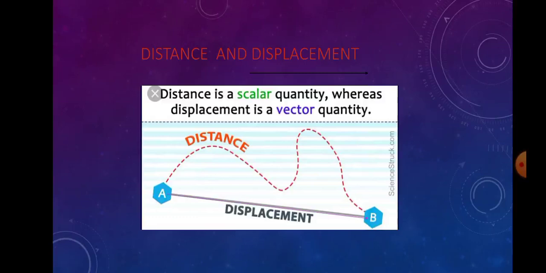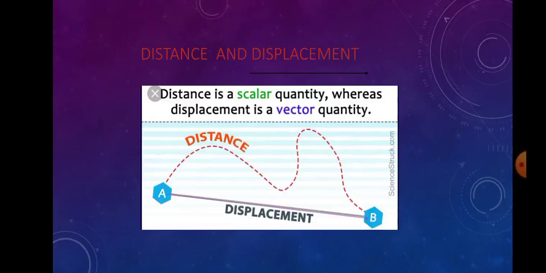So this is a vector. A vector can be represented as a directed line segment. Its length indicates magnitude and the arrow indicates its direction. Point A is called the tail or initial point, and B is called the head or end point.